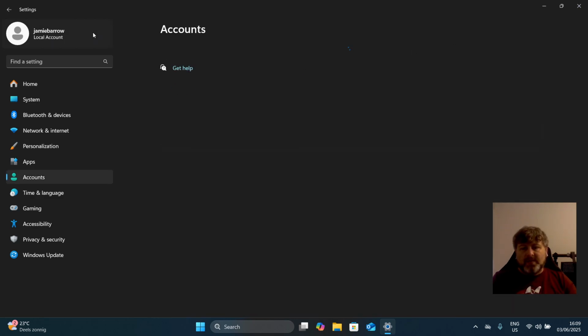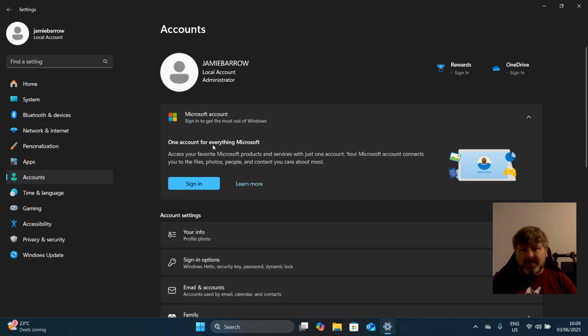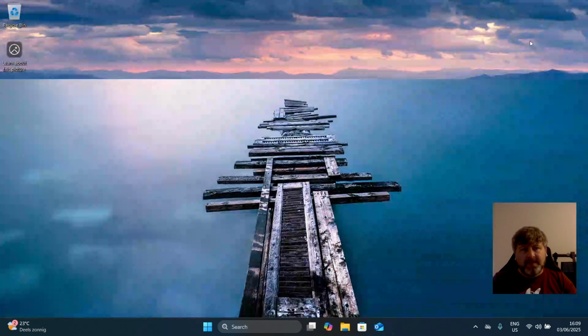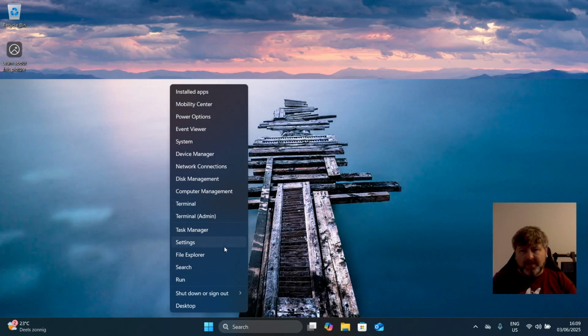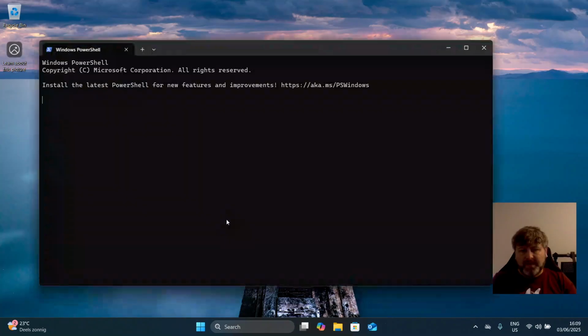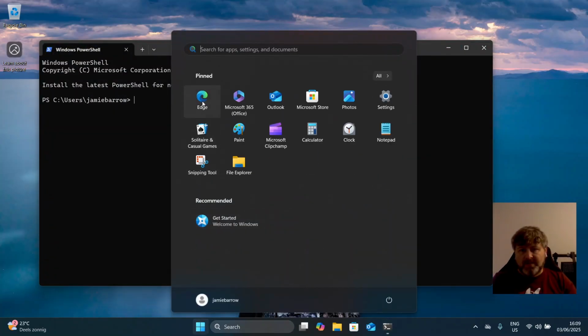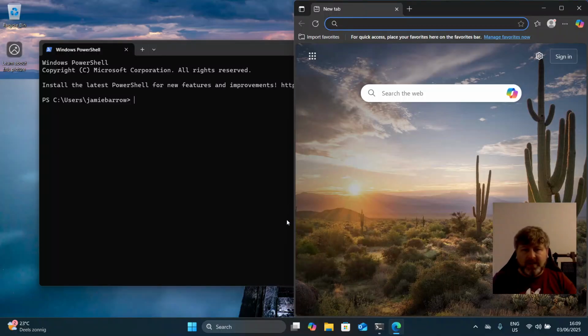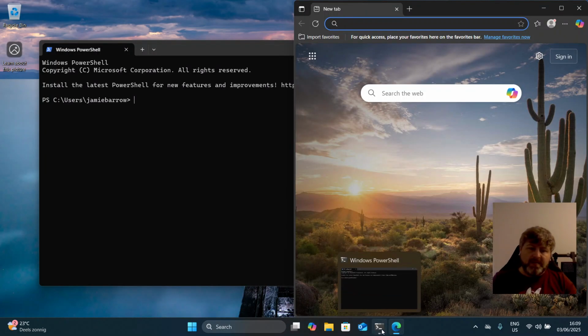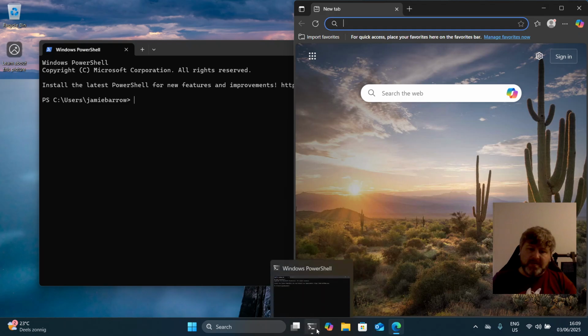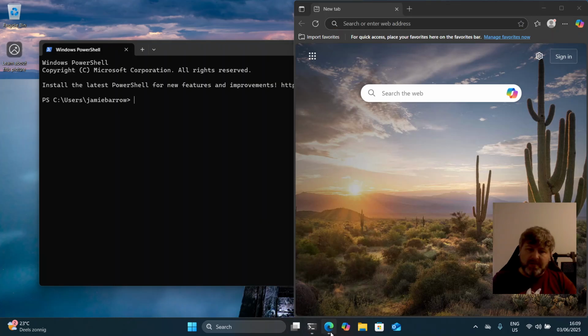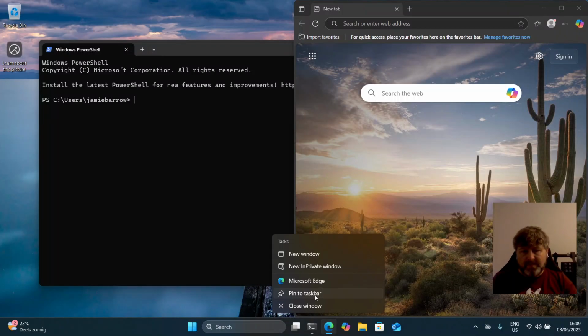And of course I've got a local account set up. I'm not signed into anything, and we're good to go. So if I press Windows X, I can get to terminal. If I press the start and I click on Edge, I can get to Edge, and I do that quite often. So if I just move this icon on the taskbar to the first and second position and I say pin, it's probably better to pin it first, but you know.